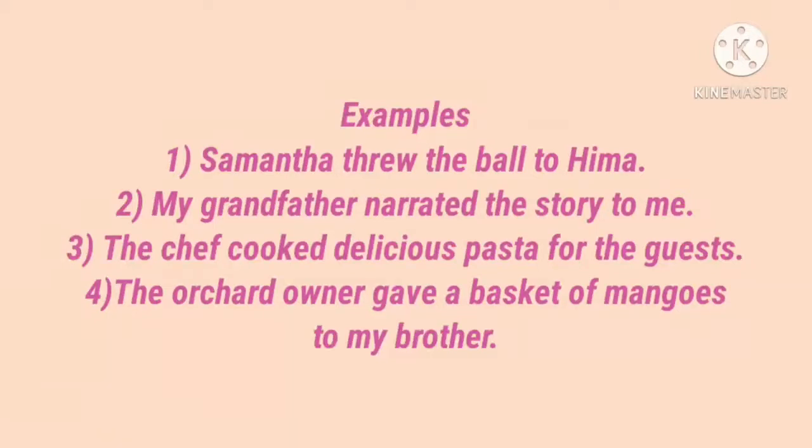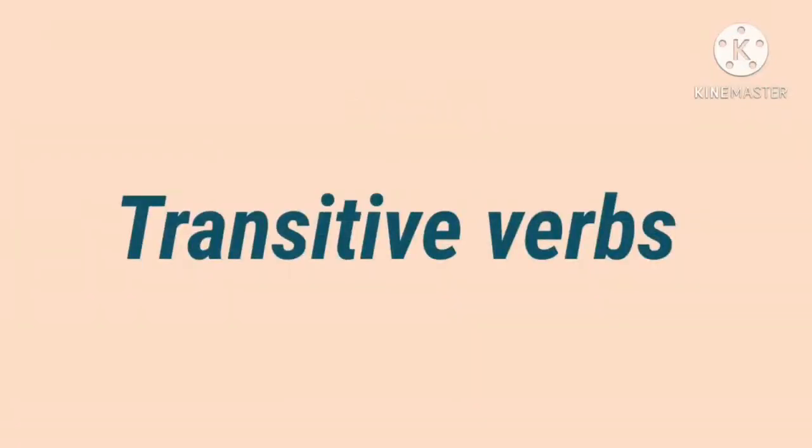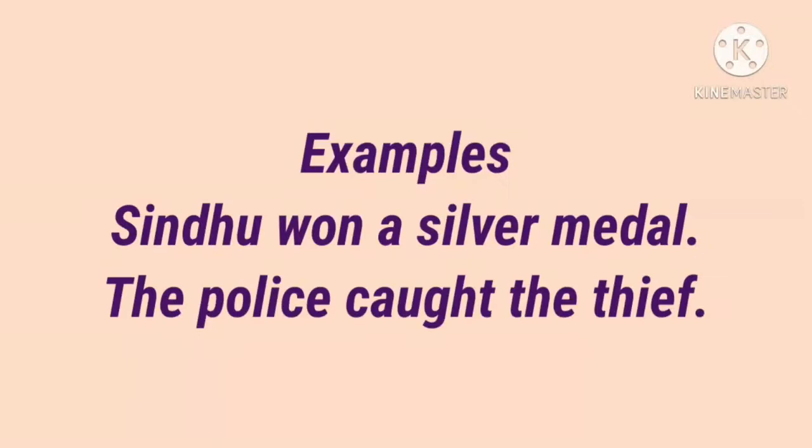Next, some verbs need objects to complete their meaning while others do not. Next, see transitive verbs. Transitive verbs are verbs which need an object to complete their action. Example, Sindhu won a silver medal. Here won what? A silver medal. So here the object is needed to complete the action. So this verb is a transitive verb.